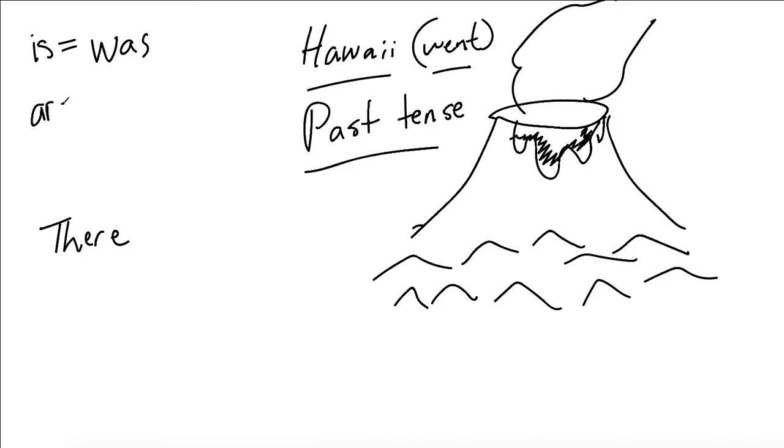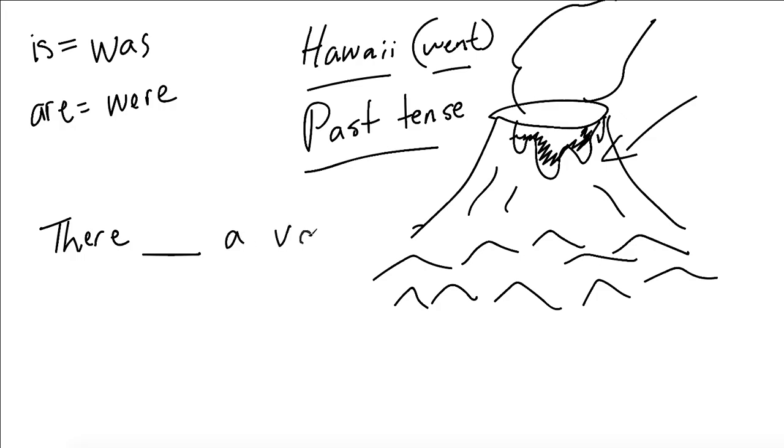And for more than one in the present tense, we use are. What is the past tense for are? Were. Excellent. Okay, so here we're going to talk about the volcano. There's only one that we can see in the picture, or maybe we only saw one on our trip. So we're going to talk about it as if it was a singular volcano. I know there are more than one, but we only saw one. Let's pretend that. So in this picture we can say, a volcano, right? So we say there was a volcano.